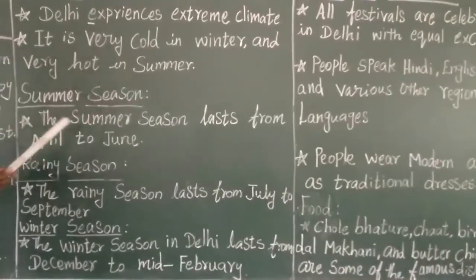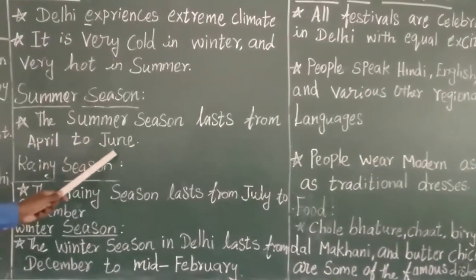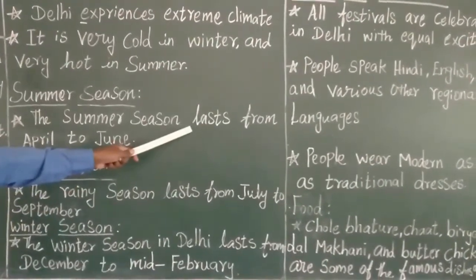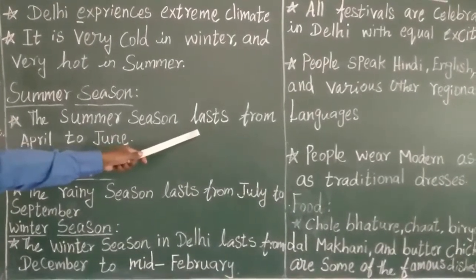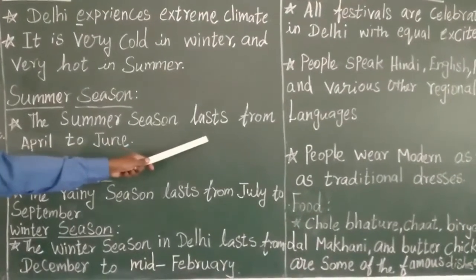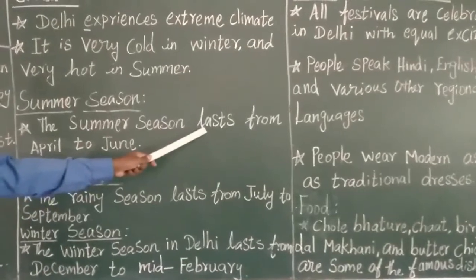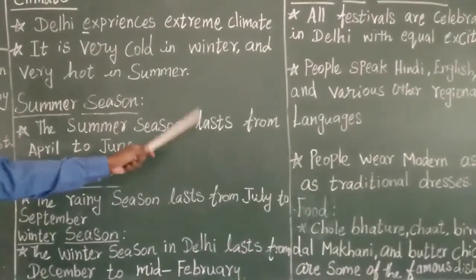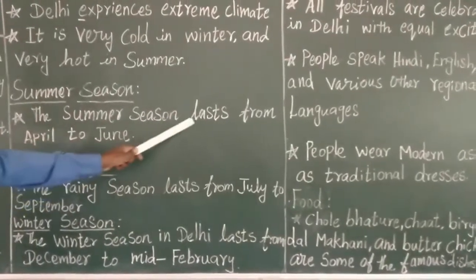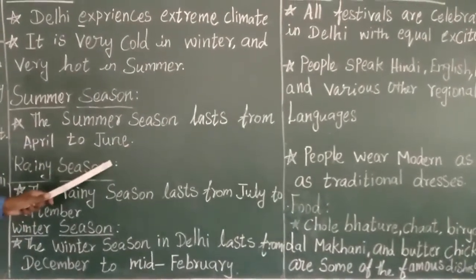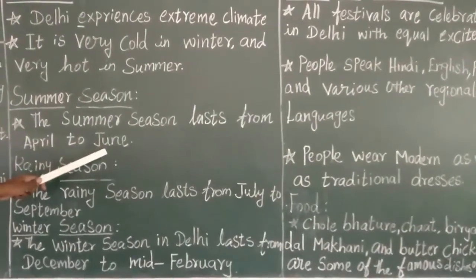Summer season. See, the summer season lasts from April to June. Lasts means it will be there, existing. Lasts means for how many months the summer season will be there in Delhi. Lasts means existing. The summer season lasts from April to June. The period of summer season in Delhi is April to June.